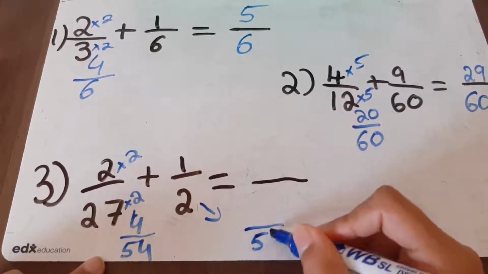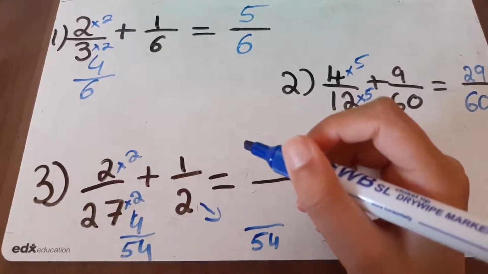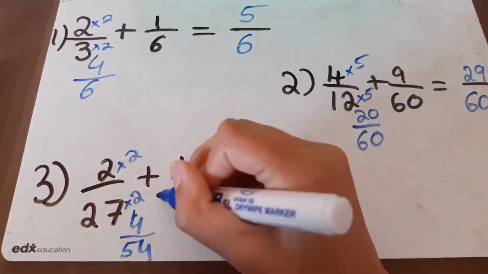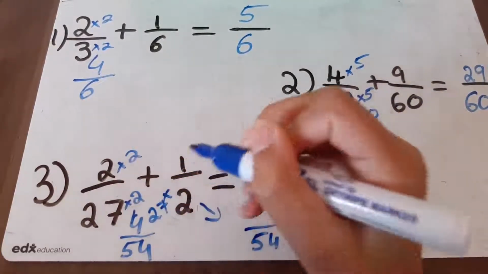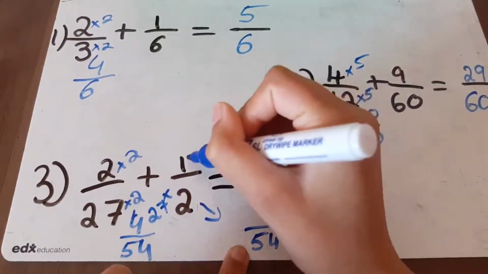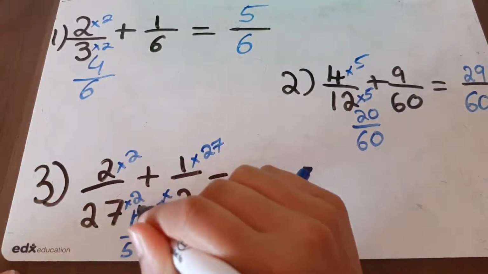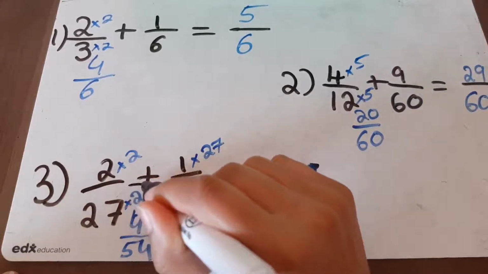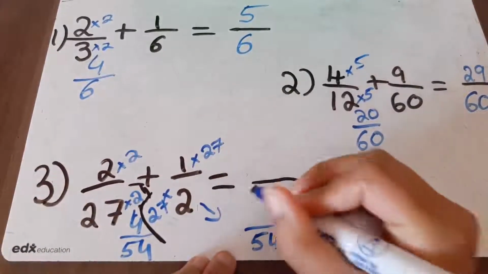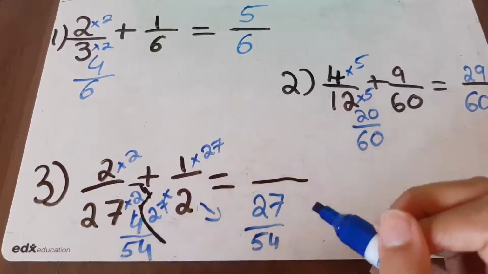Now, what does this multiply to get to it? If you guys have got this, good job. It's 27. 27 multiplied by 2 is 54. So since we multiplied 27 by 2, we're multiplying this by 27 too. I'm just going to try to split this a little bit, just so that you understand this, because I don't want you guys to get confused between which section. So over here is 27. So this will be 27. This is equivalent to a half. So a half is equivalent to this, which means equal to.